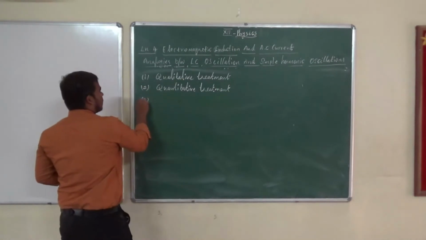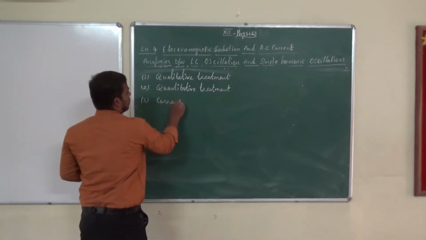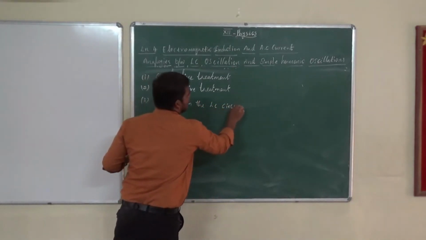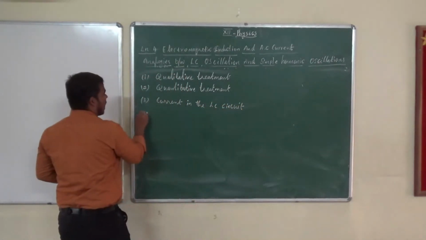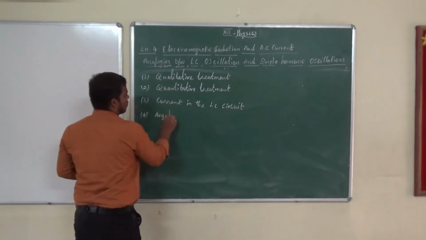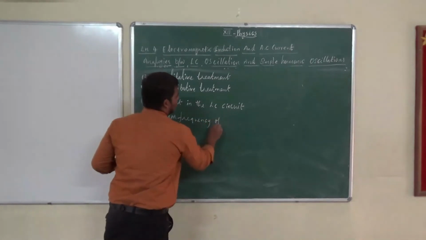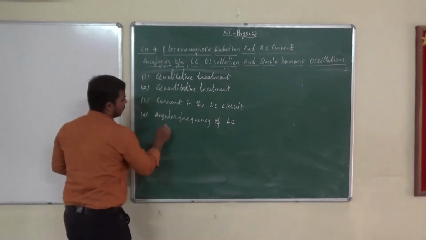And fourth one, angular frequency of LC oscillation.